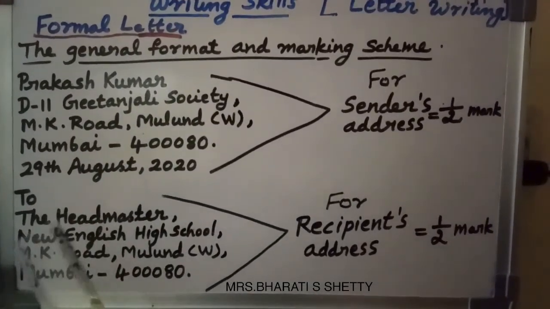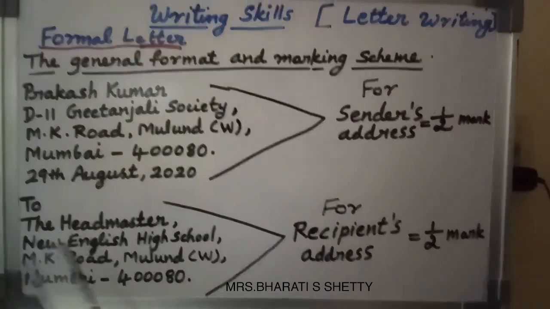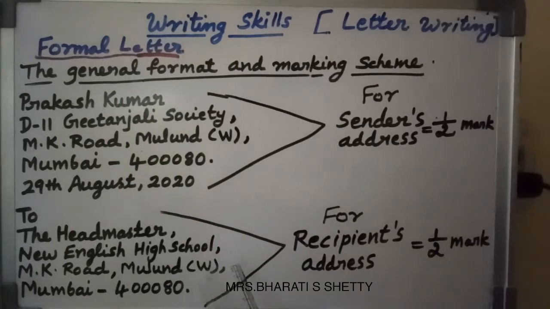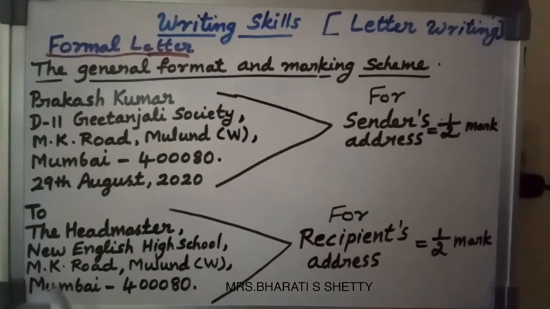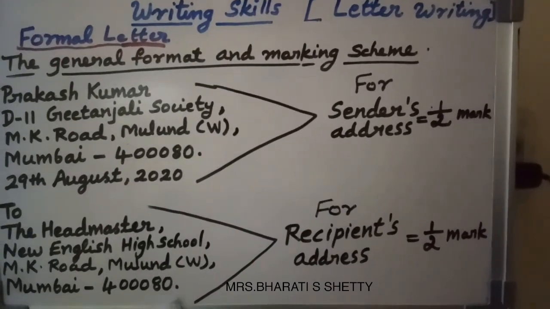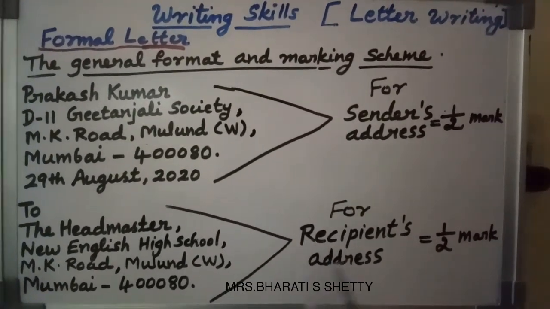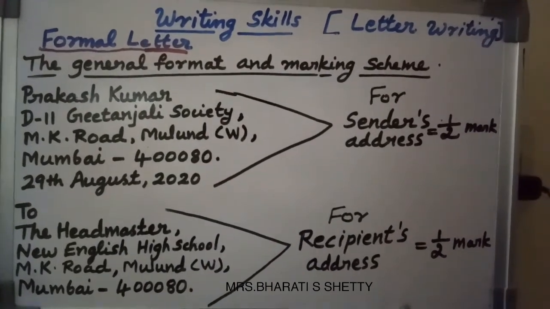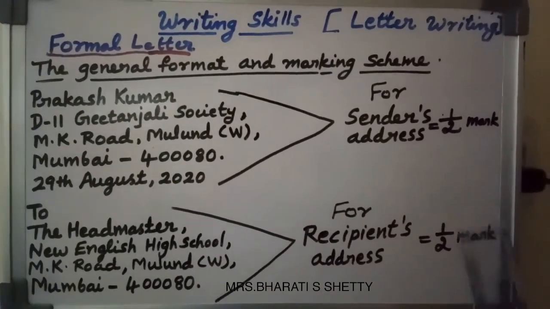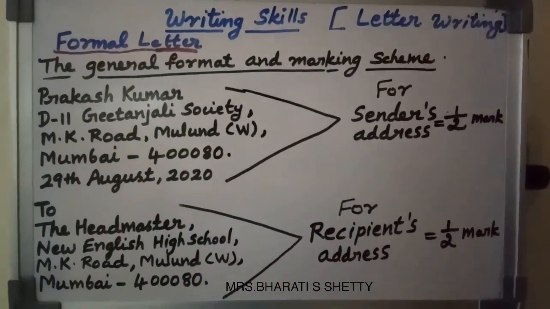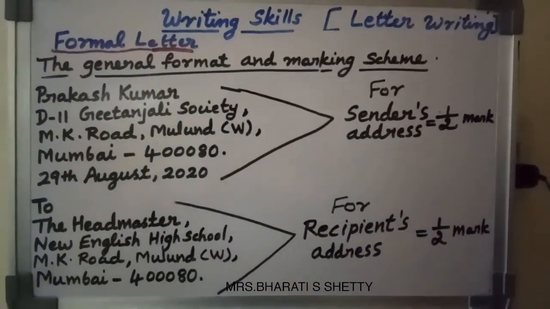Next, step 2, the headmaster, for example as given here, which school, after that comma, the headmaster, comma, then which road and place, here also comma, then Mumbai and pin code, full stop. For the recipient's address, you will get half mark. And on the left side of the margin, you have to use block format.